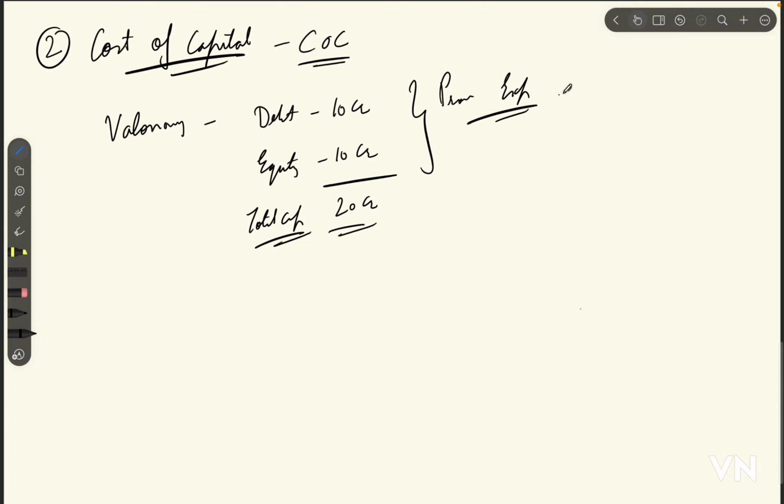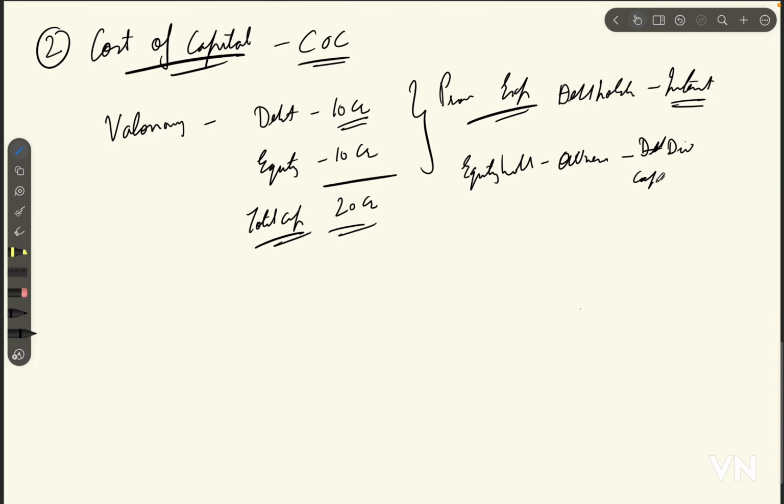Debt holders must be expecting interest on this 10 CR portion. And equity holders, also known as owners, must be expecting dividends and capital appreciation, right?